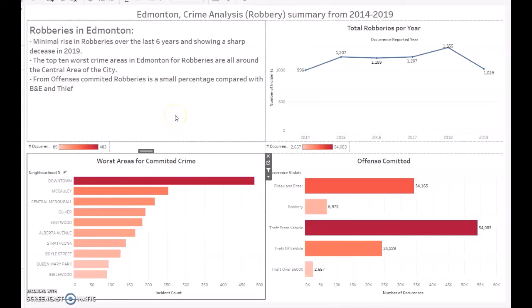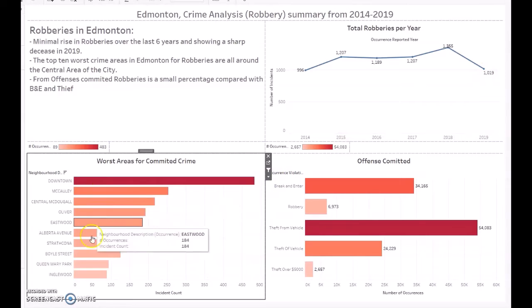For Edmonton, I didn't have the lat longs to make a map, and we don't have the time values by hour or day, so we're limited, but we can still look at trends. We can see that especially for robbery in Edmonton, for the years 2014 to 2019, the trend is going up, and it's starting to go down just in the last year to 2019.